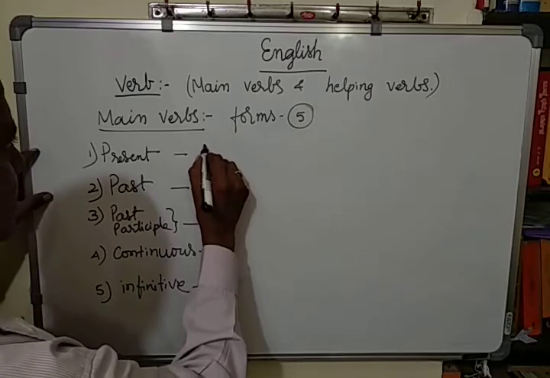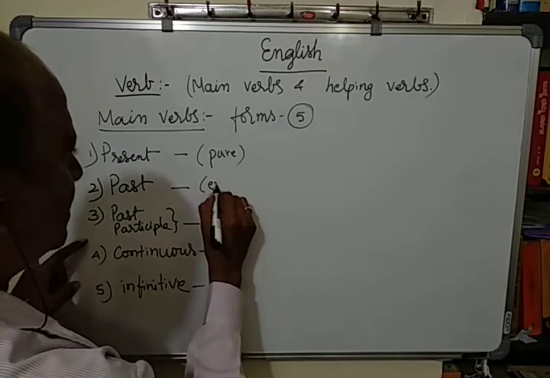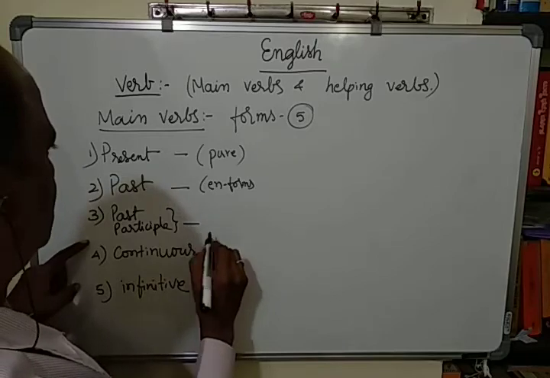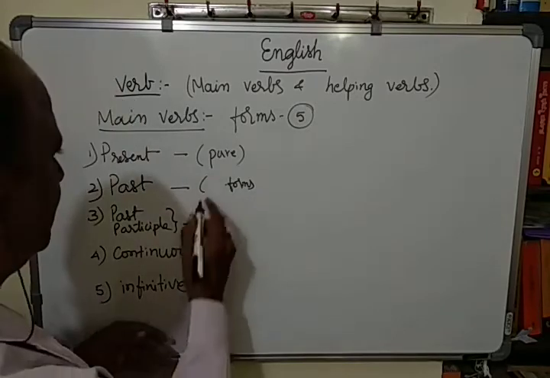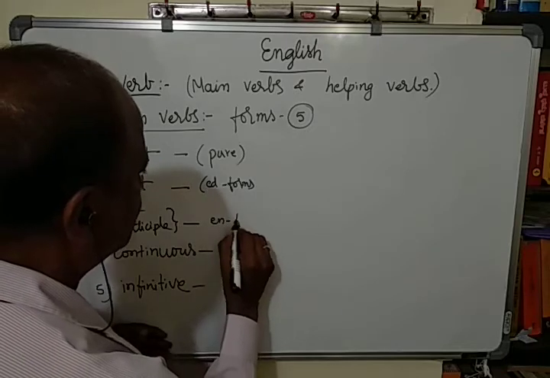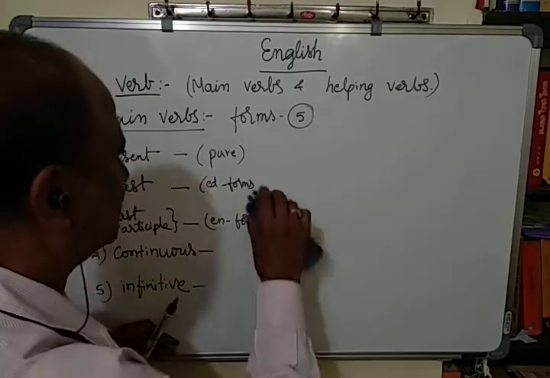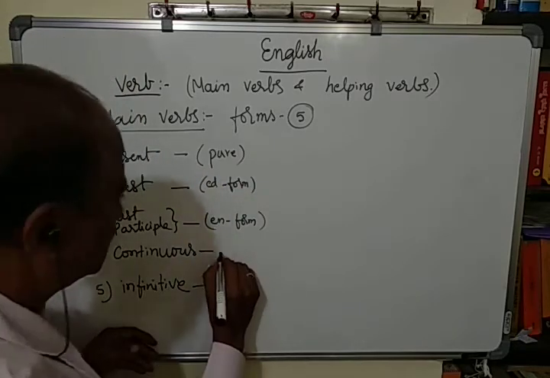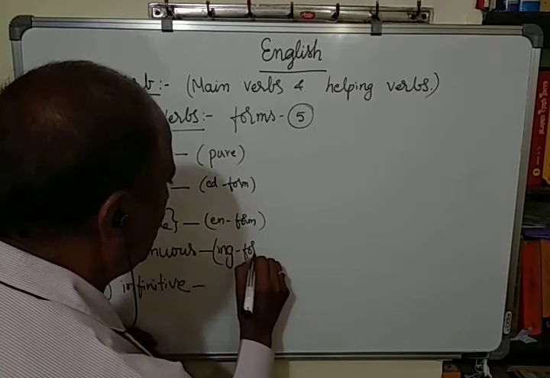They are also called pure form. Past forms are called ed forms. Past participle are en forms. Continuous is the ing form.